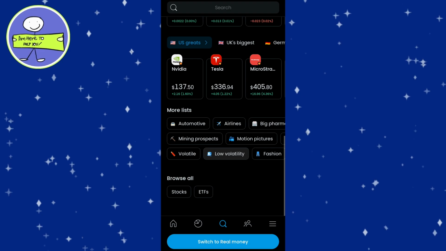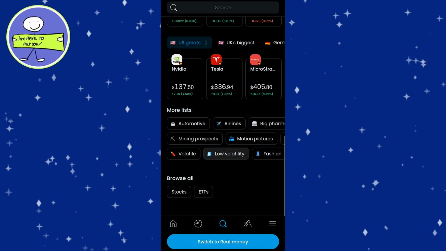Whether you're new to investing or looking for a low-maintenance strategy, ETFs provide a solid foundation for long-term wealth growth. Many brokers, including Trading 212, also offer fractional shares for ETFs, allowing you to invest smaller amounts without needing the full price of one share. This makes them accessible for investors with a variety of budgets.